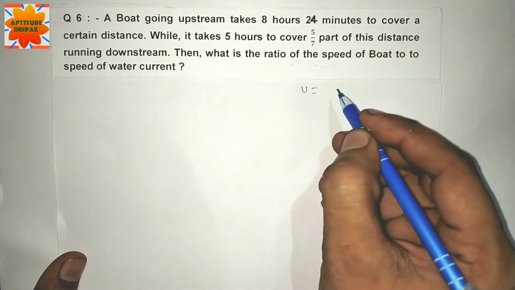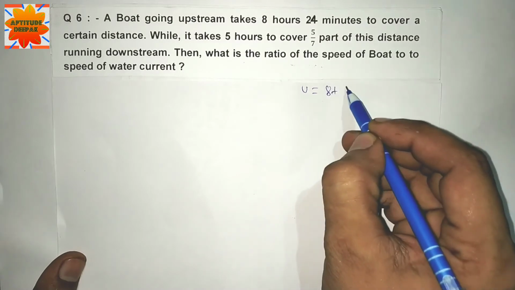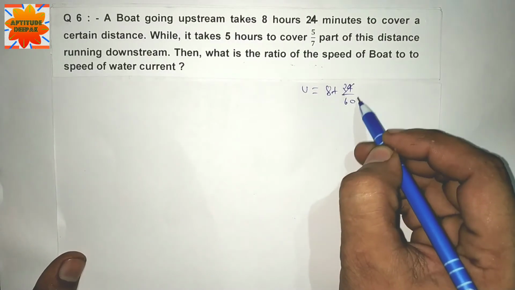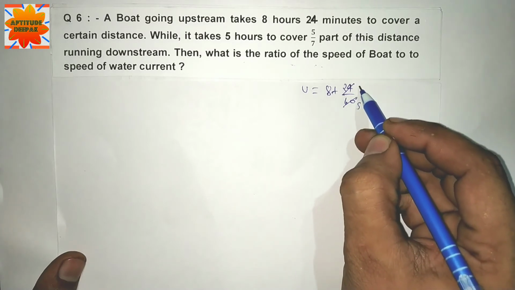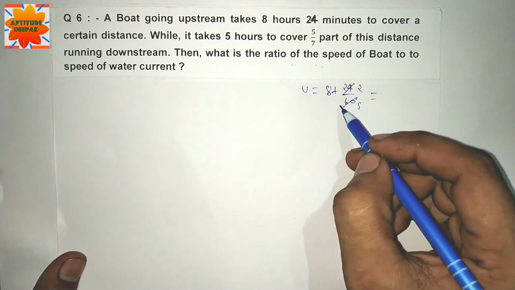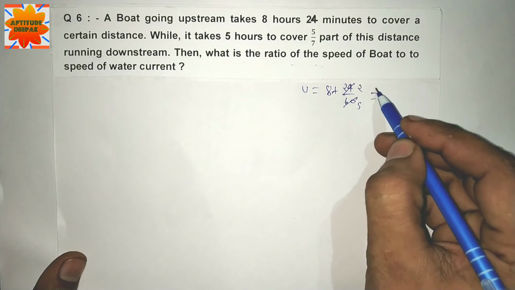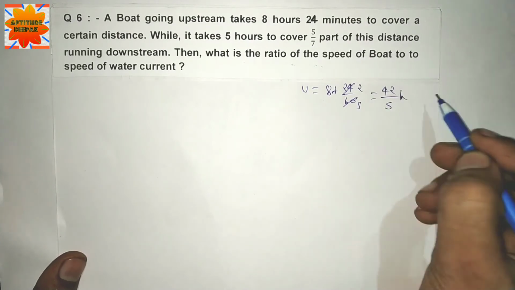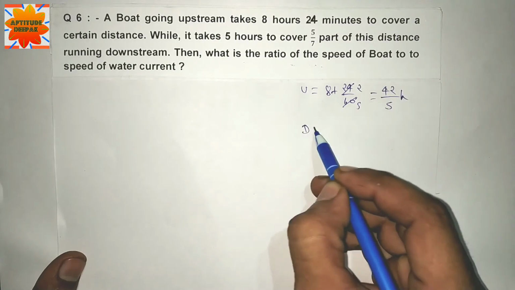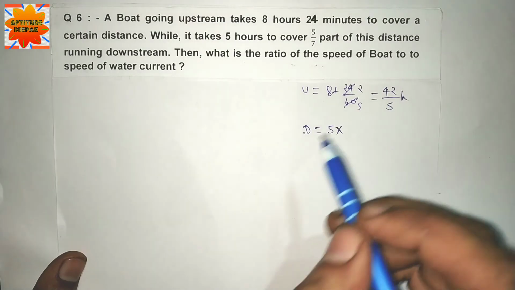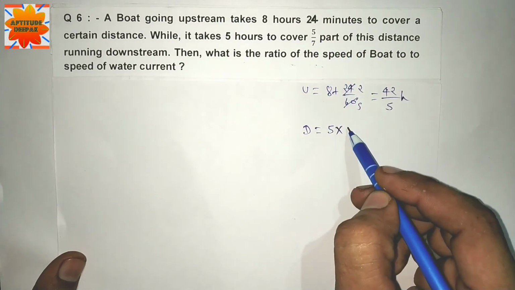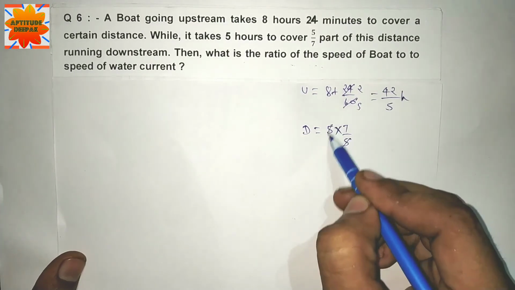Upstream time is 8 hours 24 minutes, which is 42/5 hours, and downstream time for 5/7 distance is 5 hours. For the total distance, multiply by 7/5: 5 and 5 cancel, so 7 hours.